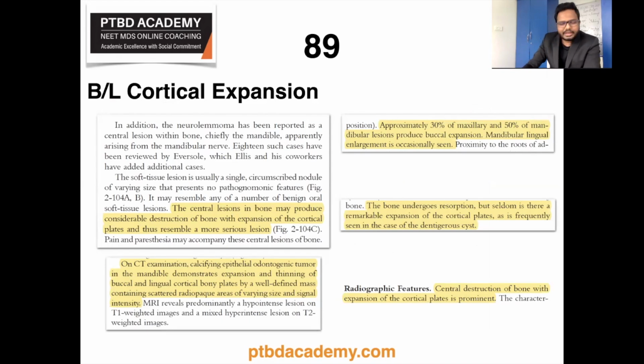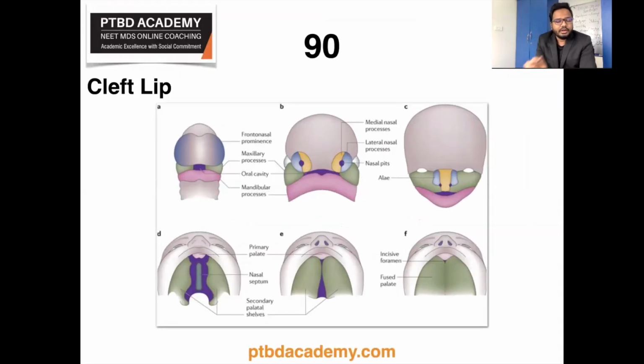Moving on, let's deal with the final topic of this video, cleft lip, reason for cleft lip. Those are the keywords which I received. And this is the normal developmental process of the head and neck phase, especially. If you observe illustration C, the yellow process is fusing with the green process. That seems to be normal. But if there is failure of fusion between this yellow process and green process, then it leads to cleft lip, unilateral or bilateral.